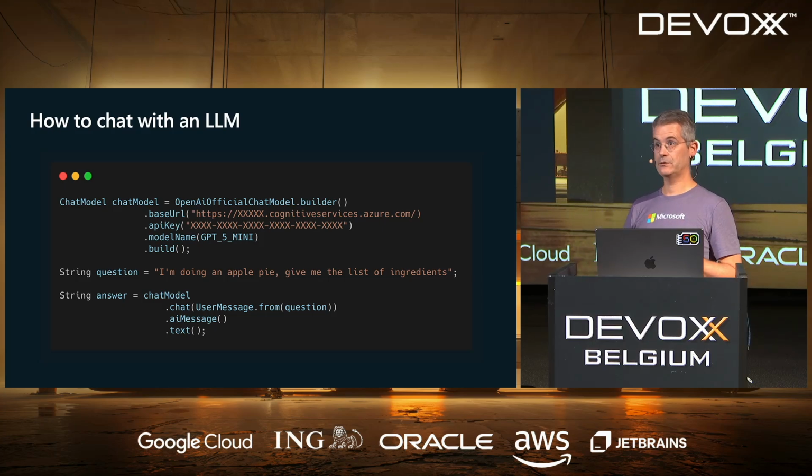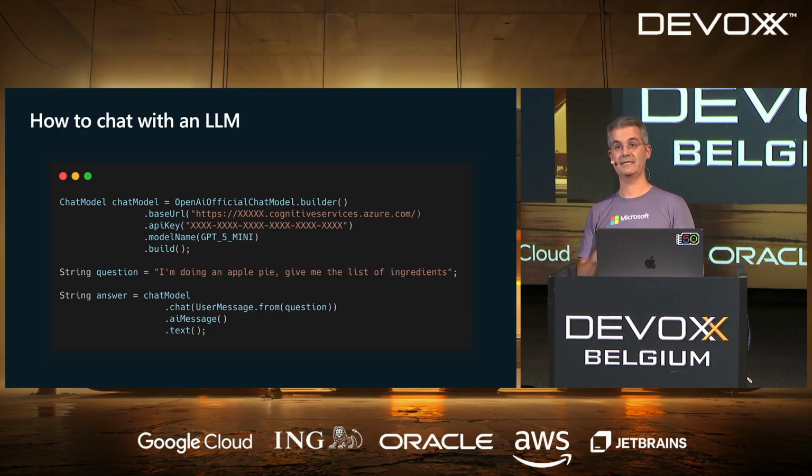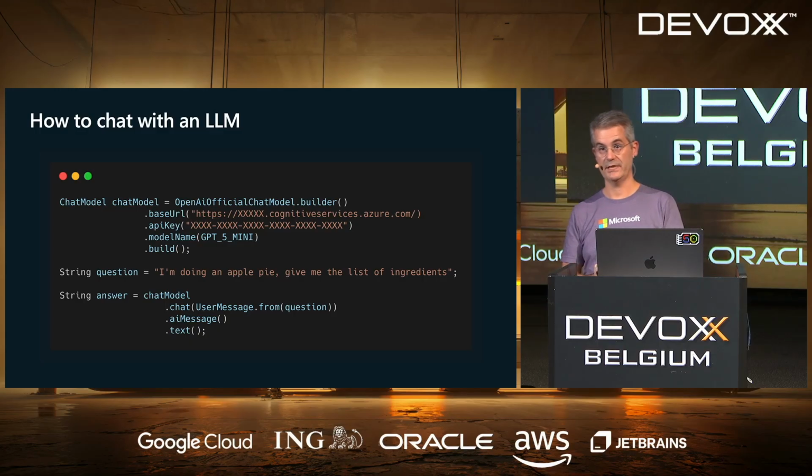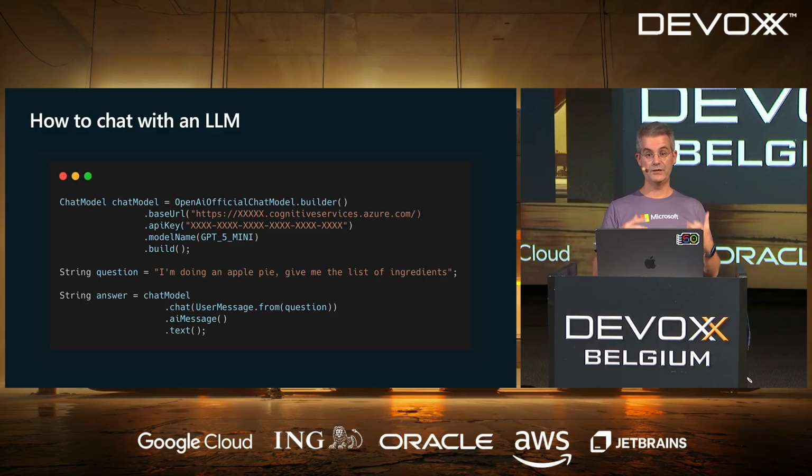On the top left, you see the chat model. That's an interface from LangChain4j that is used to connect to an LLM. In order to have an implementation, here we're using the OpenAI official chat model, which is an implementation I created, using the official OpenAI SDK. When you connect to an LLM, there are different SDKs, maybe 20 or 30. OpenAI has their own official SDK, which is the one we're pushing at Microsoft, because we work with OpenAI.